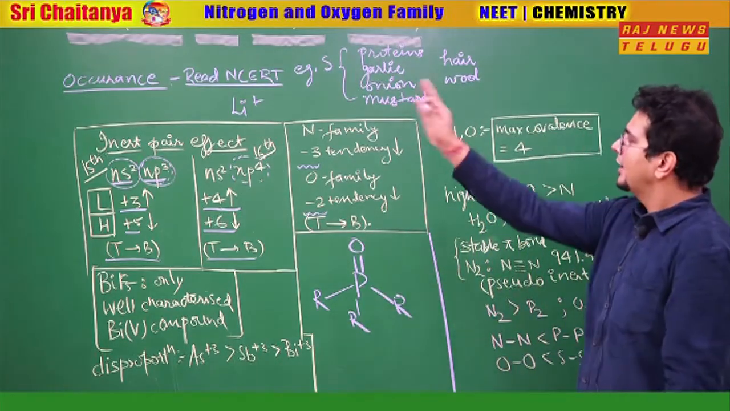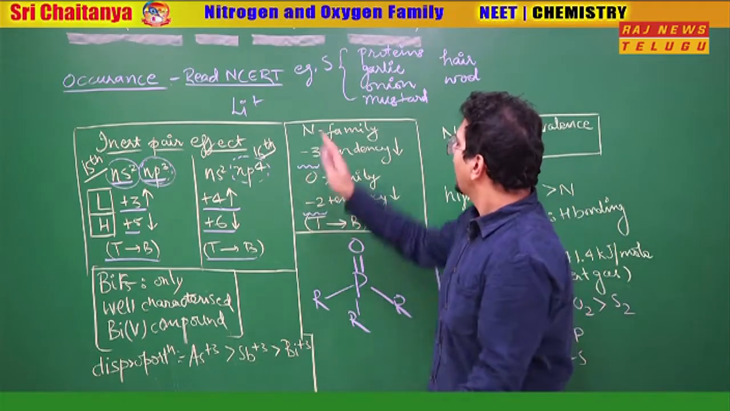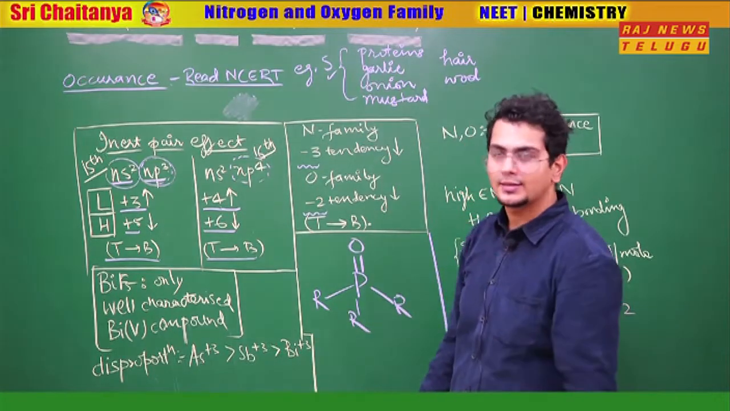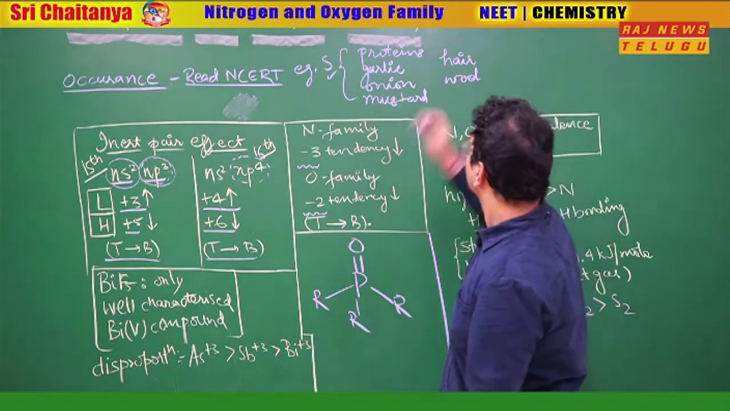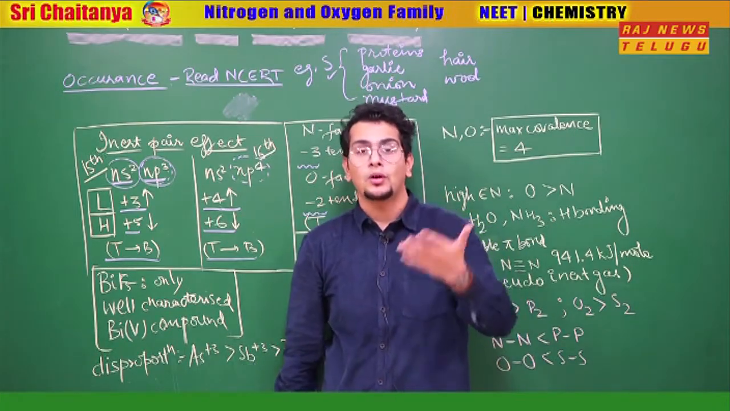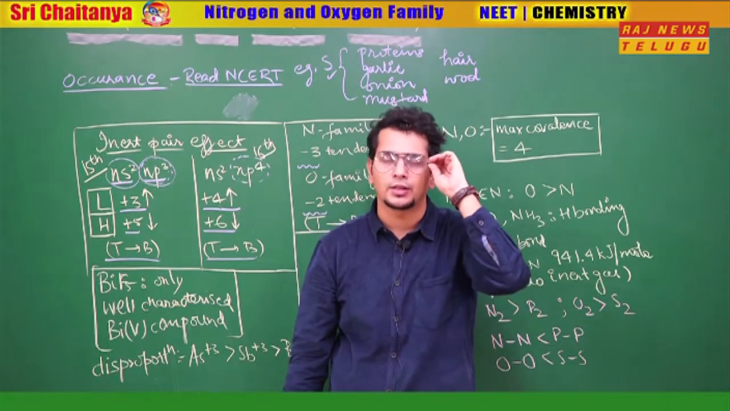One more thing, regarding occurrence, I told you, for occurrence, read it from the NCERT. Which kind of question can they ask you? For example, sulfur is present in which cases? Protein, garlic, onion, mustard, hair, wool. I'll tell you a very nice idea to understand how and where sulfur is present. The remaining occurrence you will read; sulfur I will teach you how to understand.